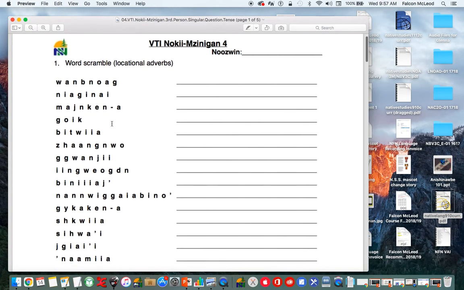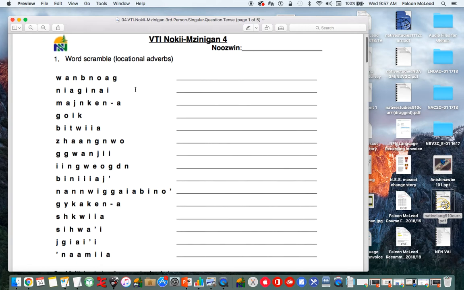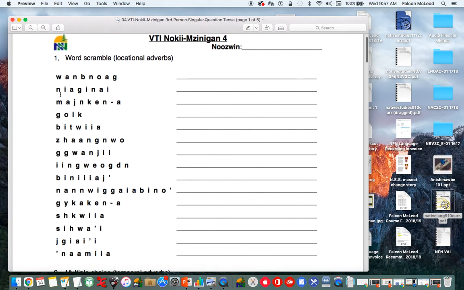All right, so we have a word scramble today. This one is on our locational adverbs. So these are all our locational adverbs, and you might need your notes for this one.